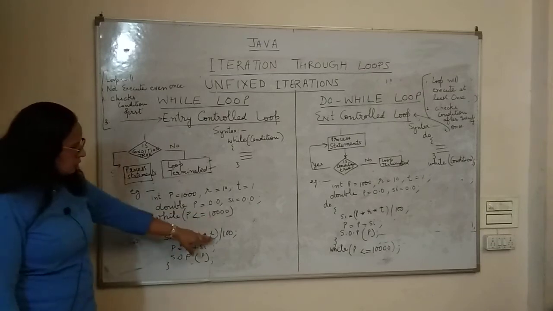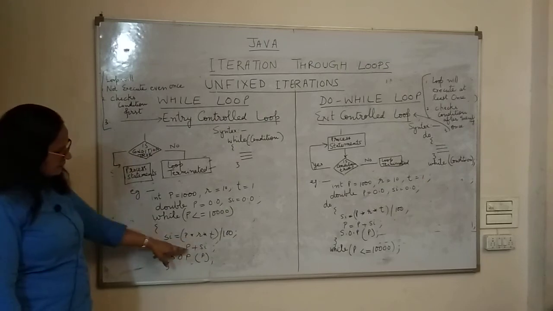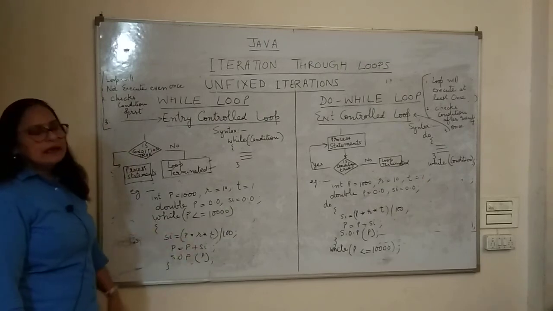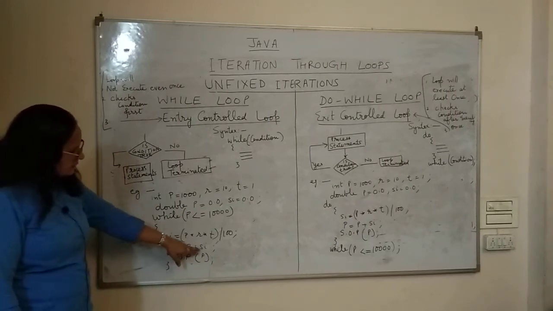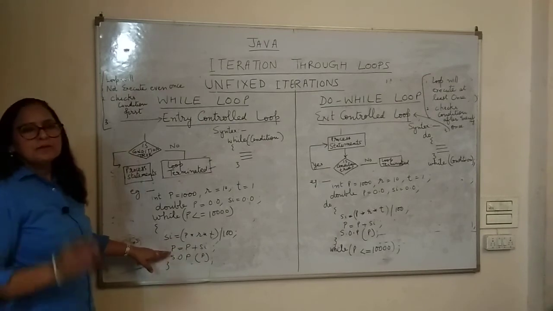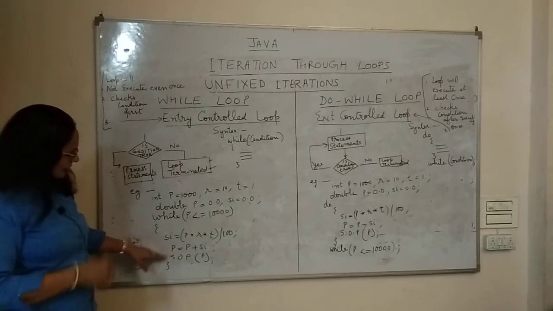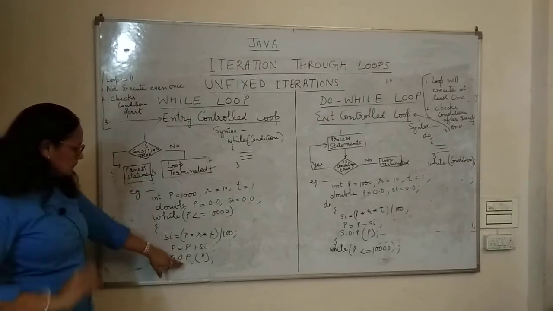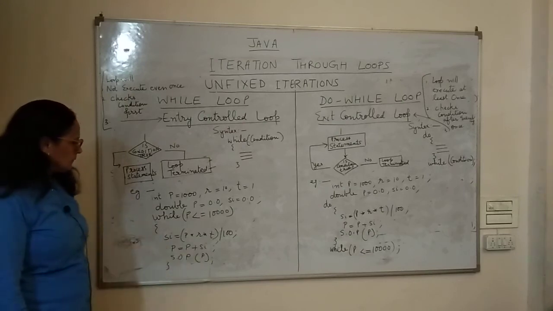Here we are doing the computation statement, the simple interest formula you already know, and then p is equal to p plus si. It is going to add the value of simple interest into the principal, and then put that value in p, and then it is going to give the output, system.out.print p.